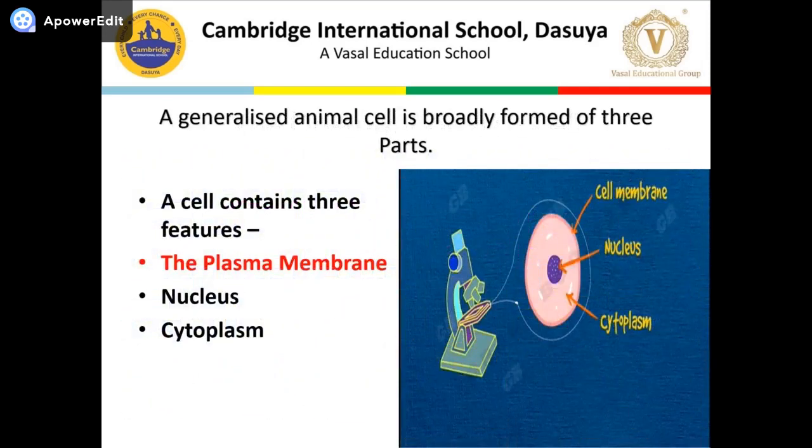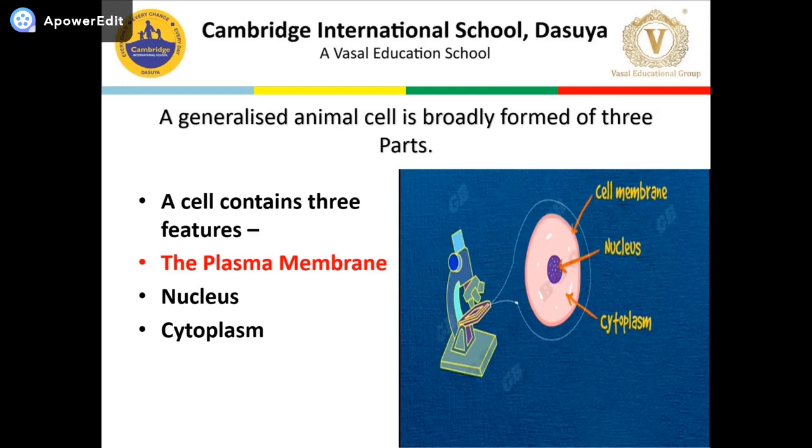Students, today I am going to discuss the structural organization of the cell. A cell is broadly formed of three major parts: plasma membrane, nucleus, and cytoplasm with all cell organelles. One by one we will discuss all these parts in detail.